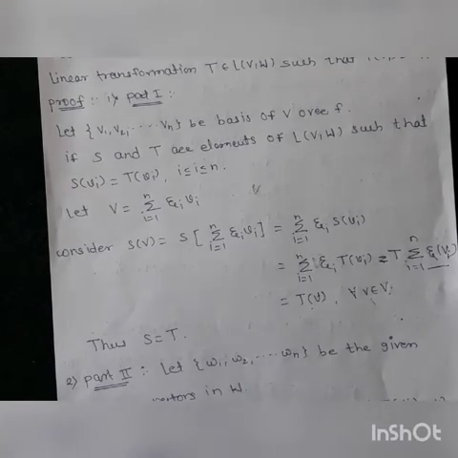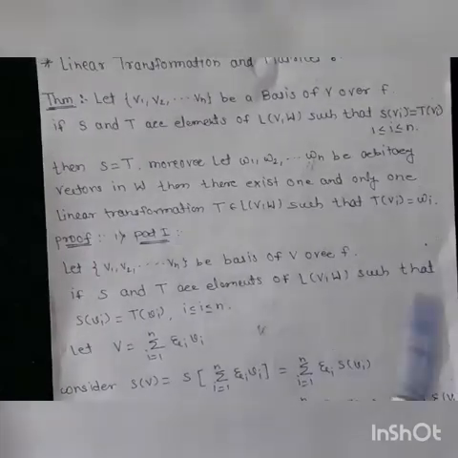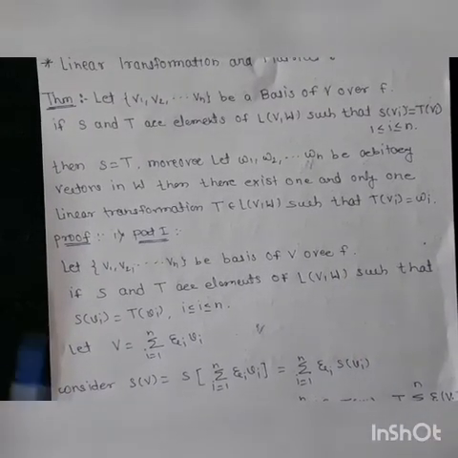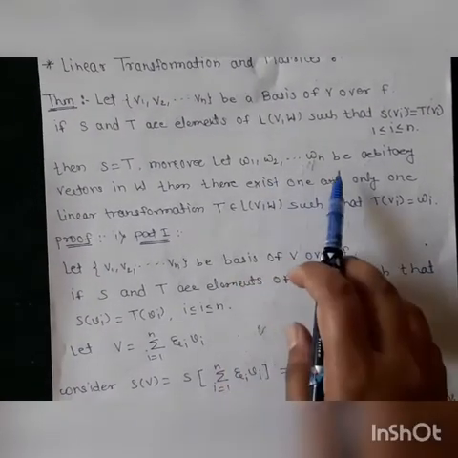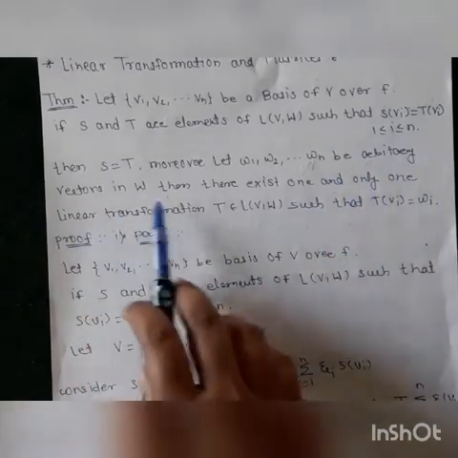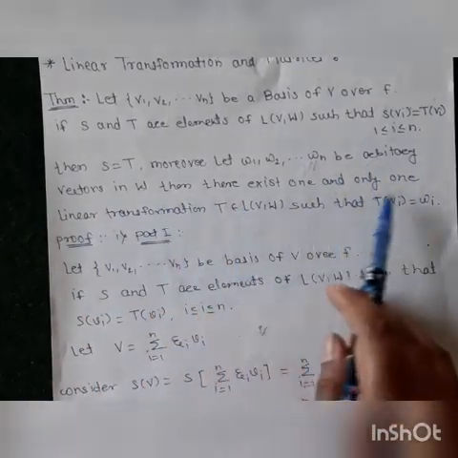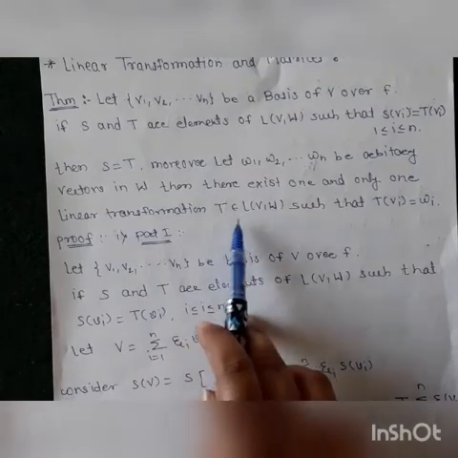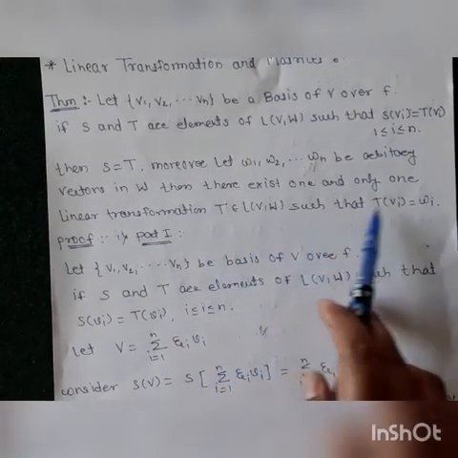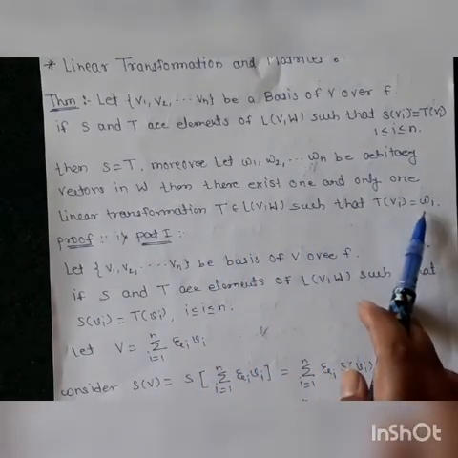Now what we have to show is the proof of the second part. The statement for the second part is: we are given w1, w2, up to wn as arbitrary vectors in W, then there exists one and only one linear transformation T belonging to L(V, W) such that T(vi) = wi.